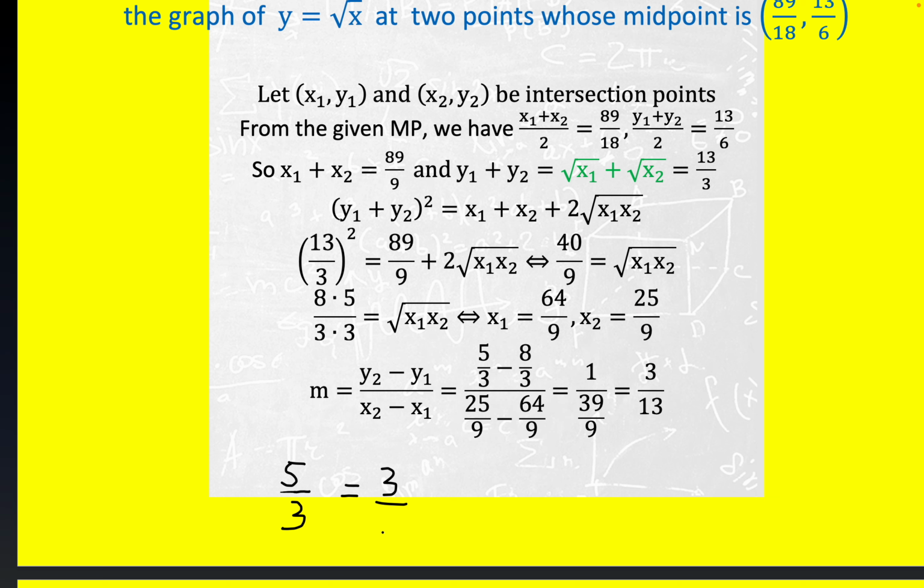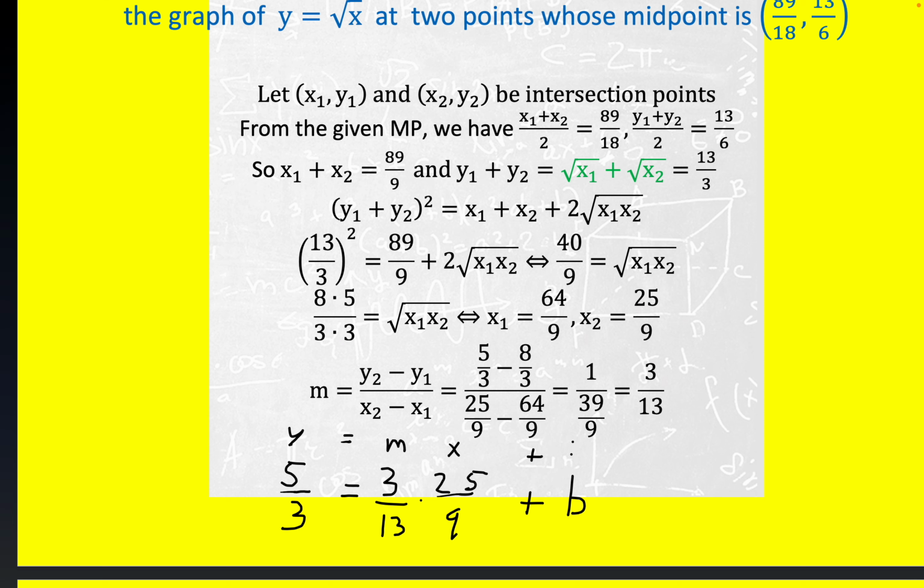The corresponding x coordinate here is 25 over 9, and then you get plus b. This is the y equals mx plus b form with concrete numbers in it.